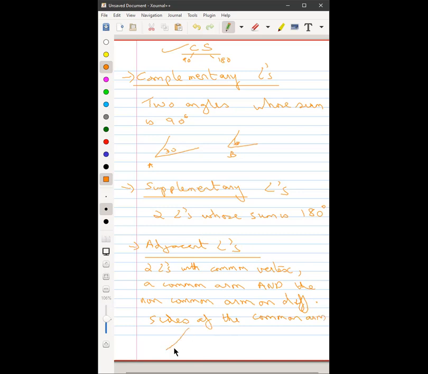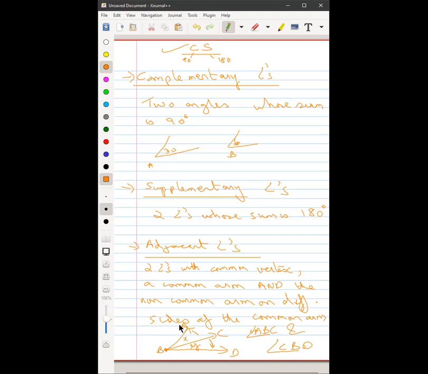So I have this, supposing this. Now we have A, B, C, and D, right? So if I have this angle X and Y, so X and Y are called adjacent angles, or angle ABC and angle CBD are adjacent angles. Why is it? Because the common vertex is B, common arm is BC, and AB, which is the non-common arm, lies on one side of the common arm, and BD lies on the other side. This is an important point. I'll demonstrate this why. Right?